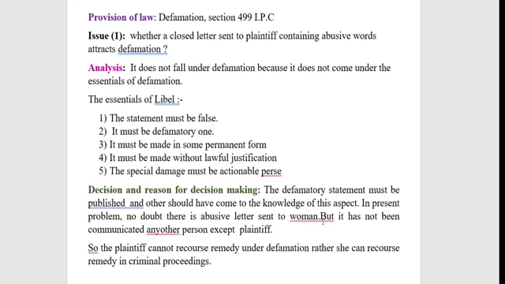That means the contents of the letter have not been communicated to any person other than the woman, that is the plaintiff in the above case. These are the reasons for our decision. So the plaintiff cannot seek a remedy under defamation.